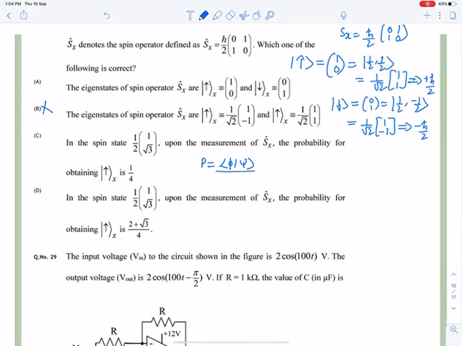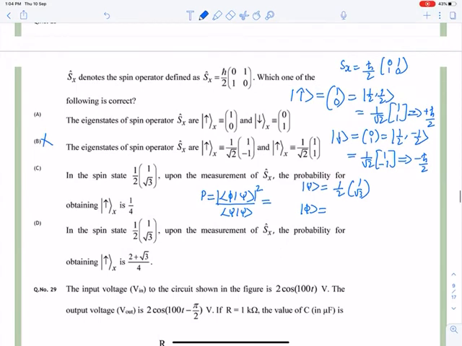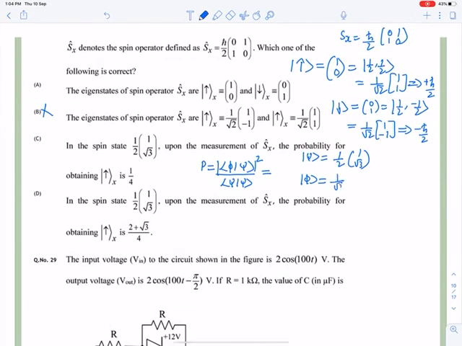Here psi is the known wave function, which is 1 by 2 times 1 root 3, and phi is the spin up eigenvector, which is 1 by root 2 times 1 1.